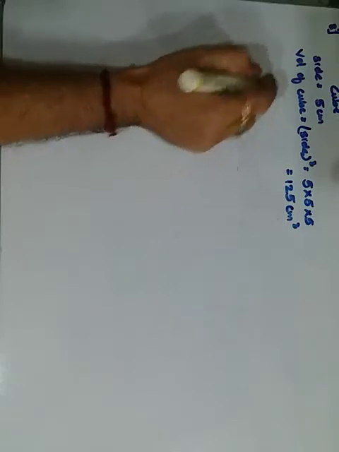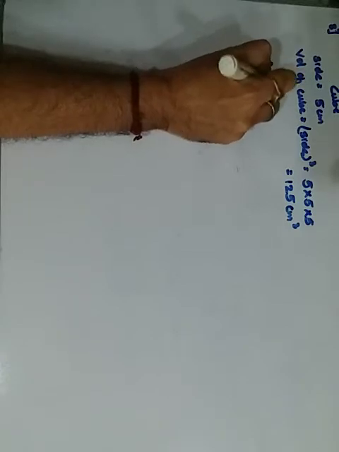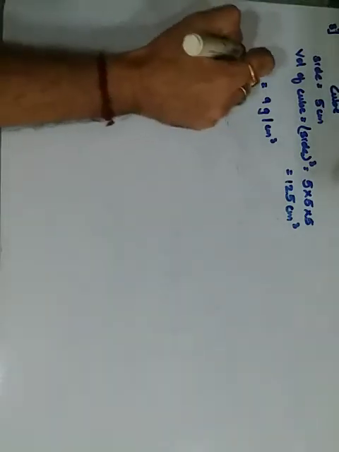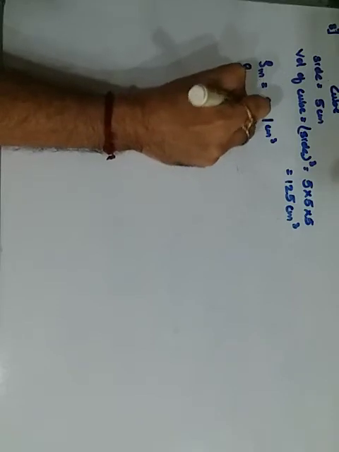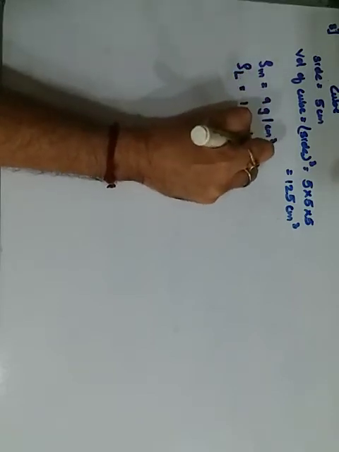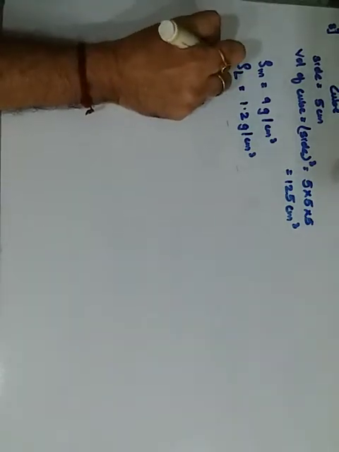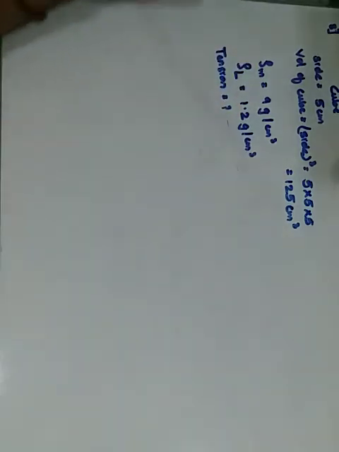And the density of the metal is 9 grams per centimeter cube. It is suspended by a thread so as to completely immerse in a liquid. The density of the liquid is given to you, it is 1.2 grams per centimeter cube. You are supposed to find the tension. Tension means the force. So what is the tension in the thread or the string? They have given you the hint. So from the hint we'll try to solve it.